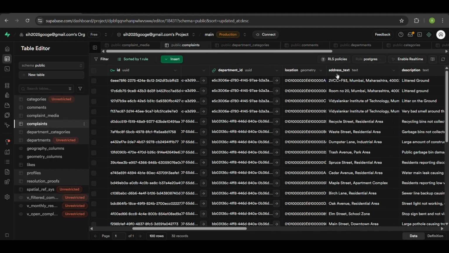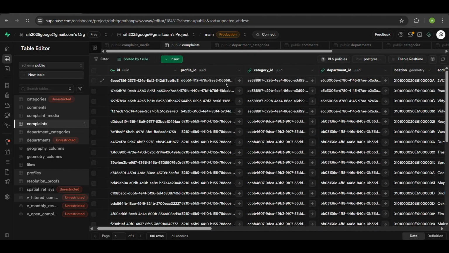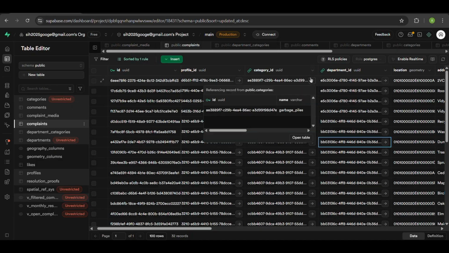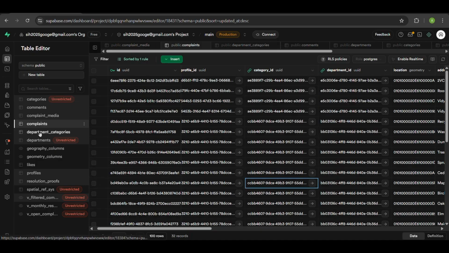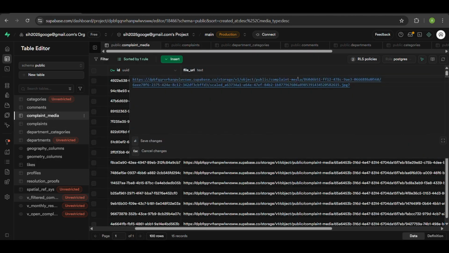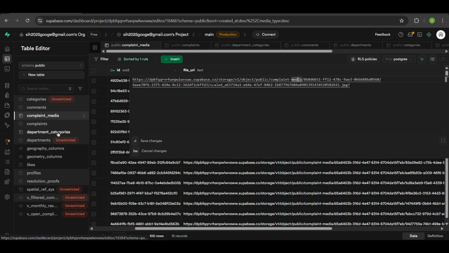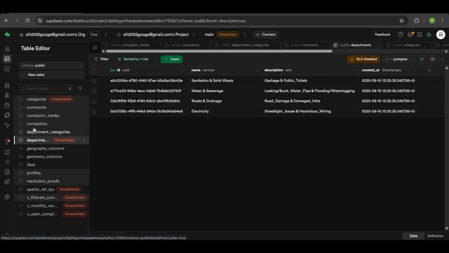The location is stored, the address, the description, the department ID, the category ID. The department ID is sanitation and solid waste, and the category is garbage piles. And if you want to see what it looks like in terms of the image, as you know, the image is already stored in AWS, so that's why it is showing up with a URL like this that you can download as well. The department categories are here, the departments are here.